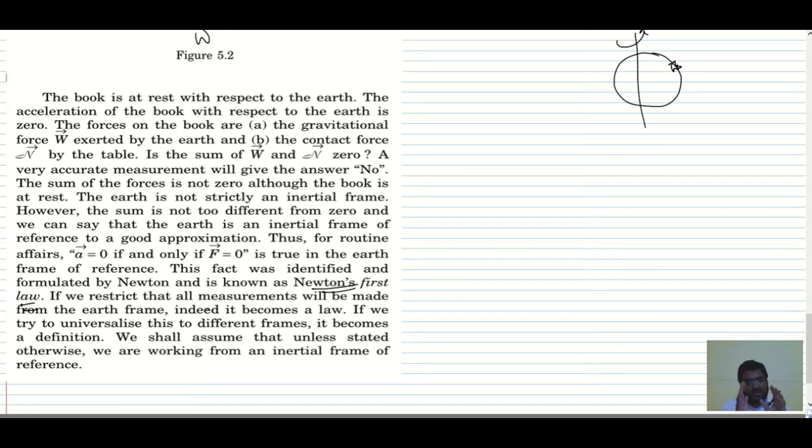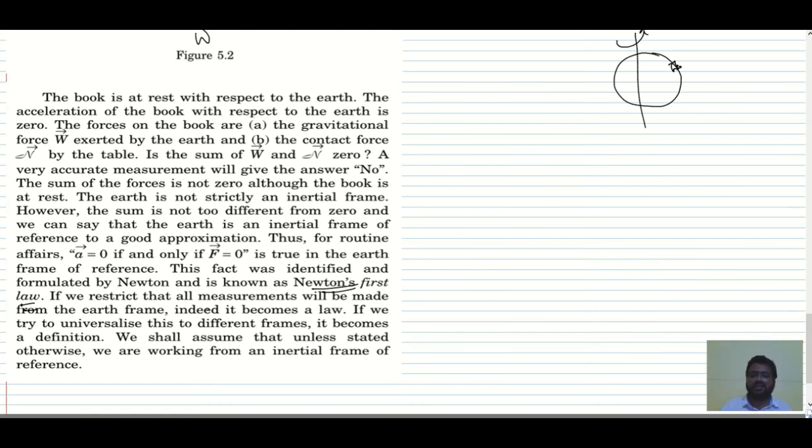For the earth frame of reference, it becomes a law. But if you universalize, meaning if you change the frame of reference, then it will become a definition. That means it is valid till this only. Definition means what? It is valid in a frame, in certain things only.